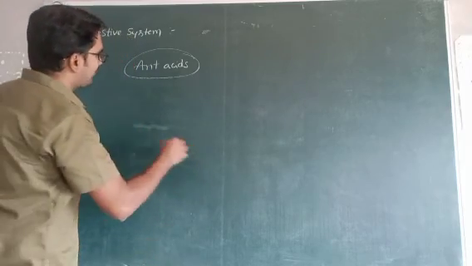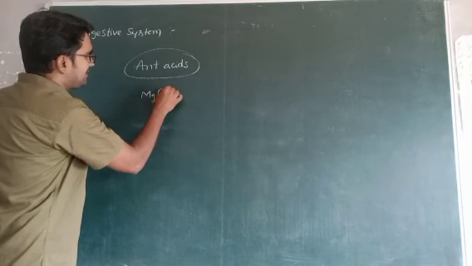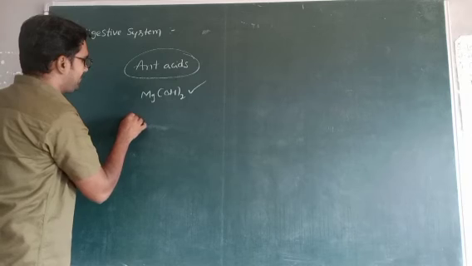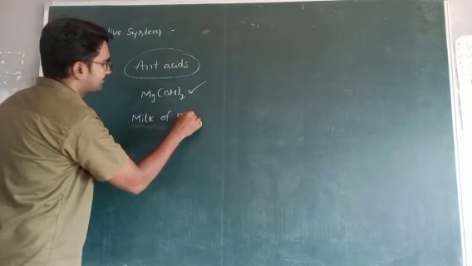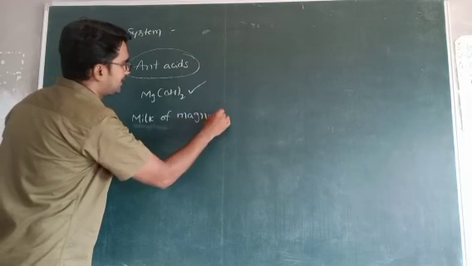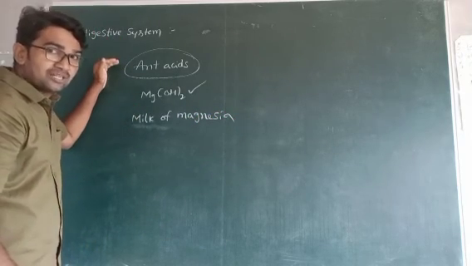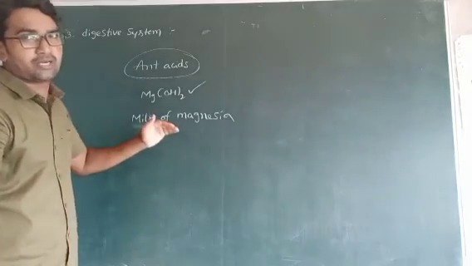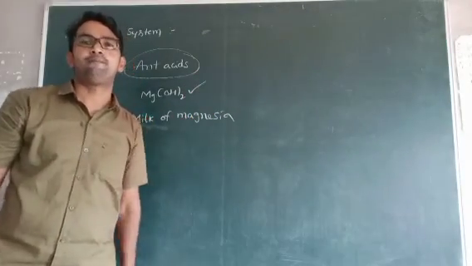In most antacids, the base magnesium hydroxide is present. Its commercial name is milk of magnesia. These bases neutralize the excess acid present in our stomach. Otherwise the pH value is lower and it causes pain.